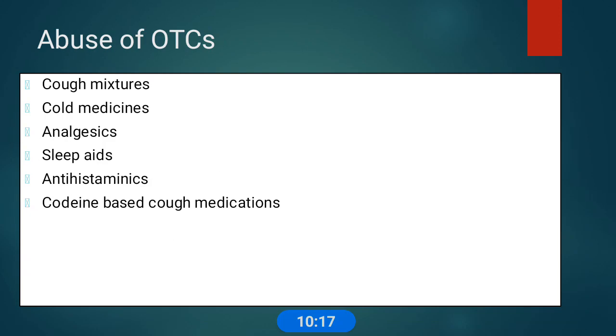Next we come to the abuse of OTC use. Mostly these cough mixtures and cold remedies usually contain codeine-based preparations, which are the most abused ones. Analgesics, sleep aids, and antihistaminic combinations are also reported to have some abuse of OTC.